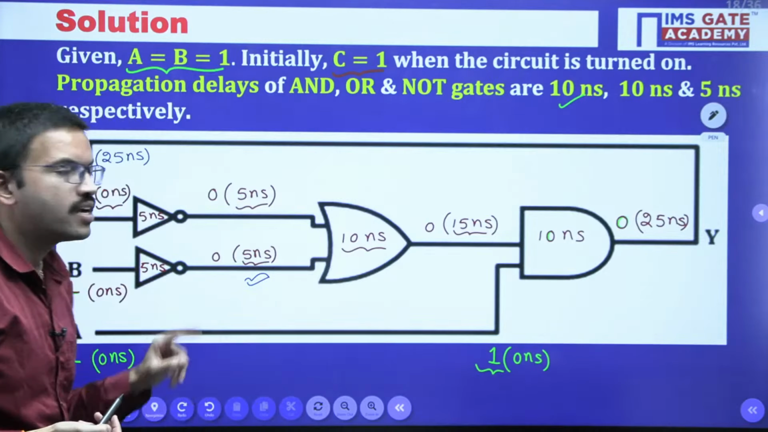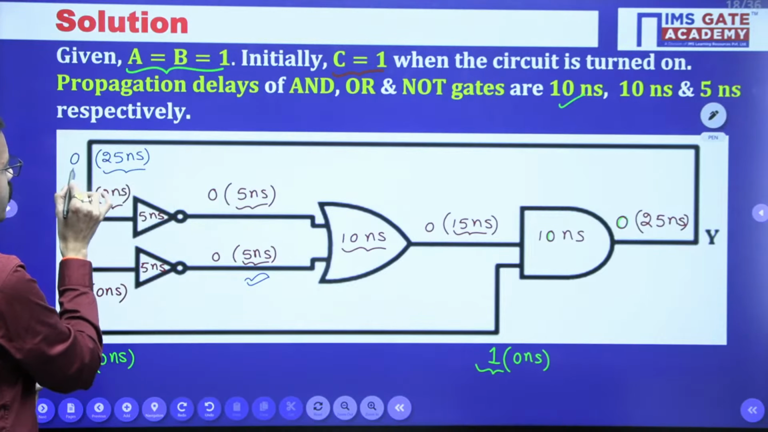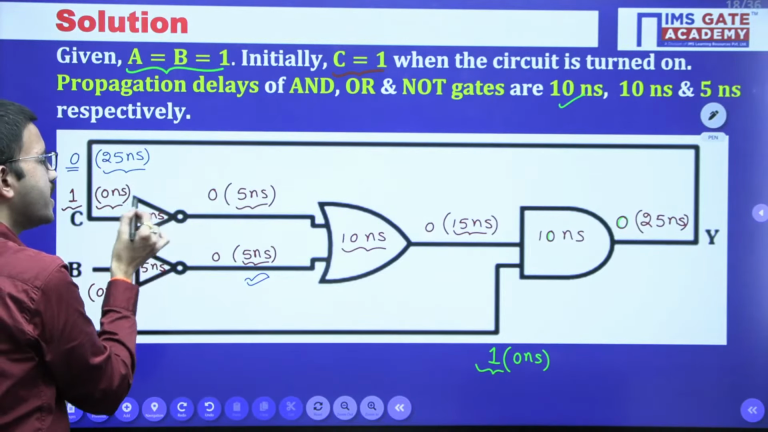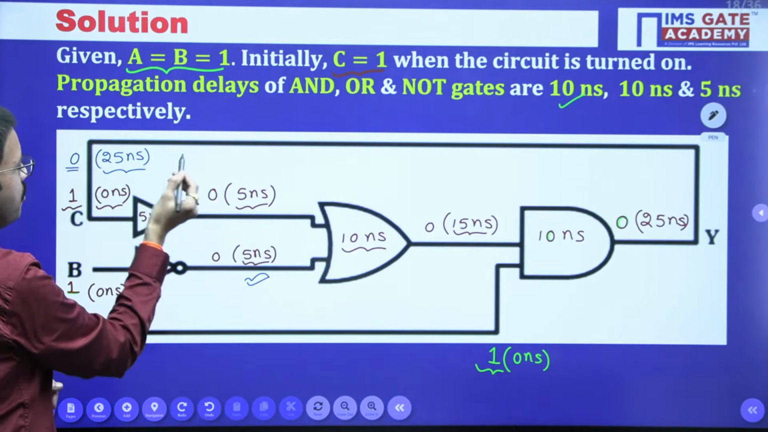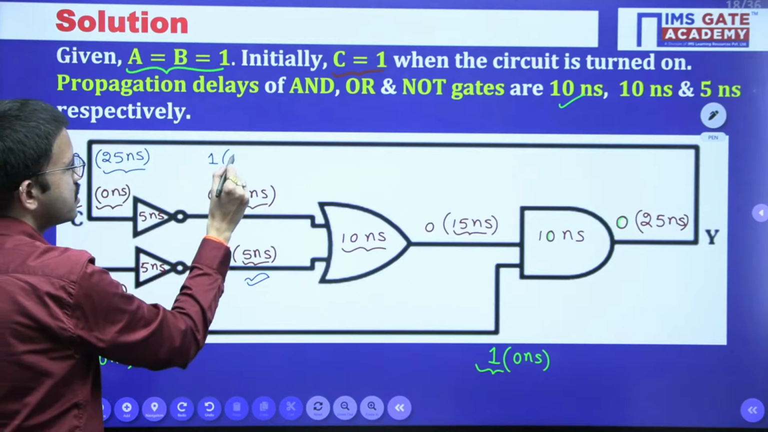But now the modification is going to happen in this particular path, because here input modified at 25 nanosecond. Now once again the same logic. At 25 nanosecond we got input as 0. So once again NOT gate means complement. 0 becomes 1, but that will happen at 25 plus 5, that is nothing but 30 nanosecond.